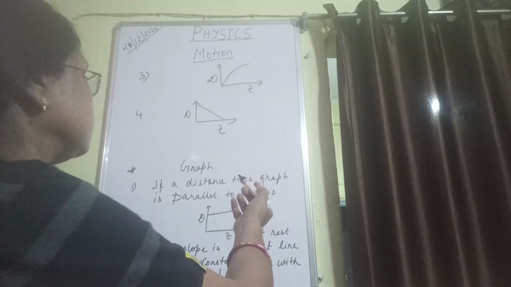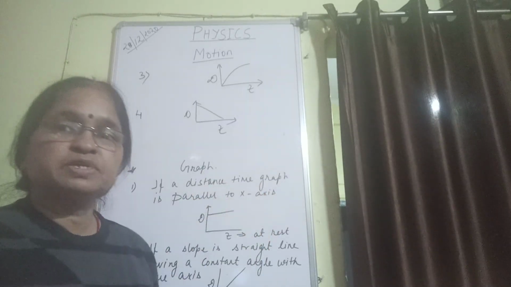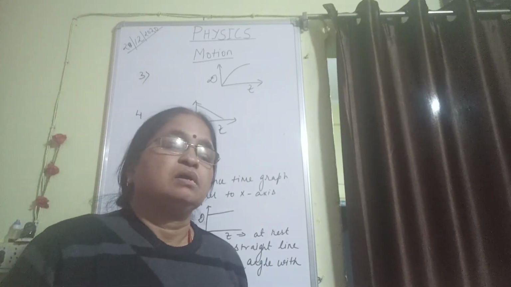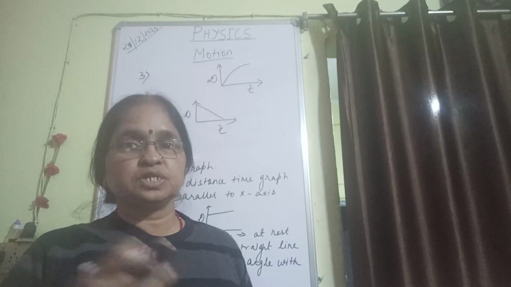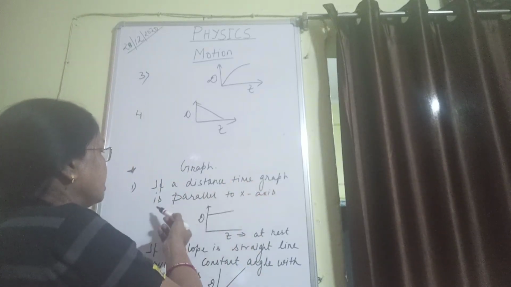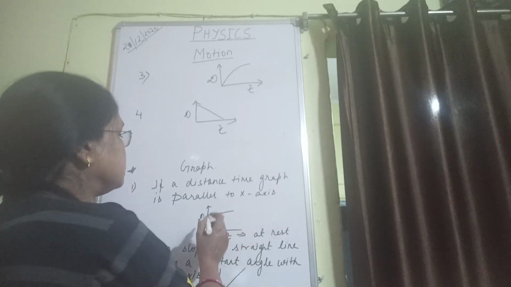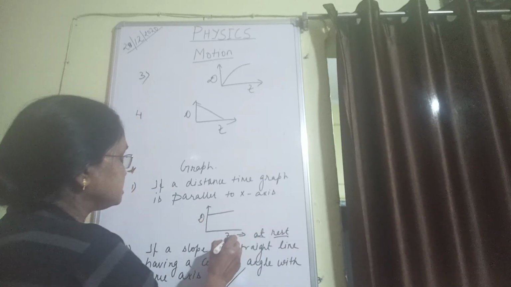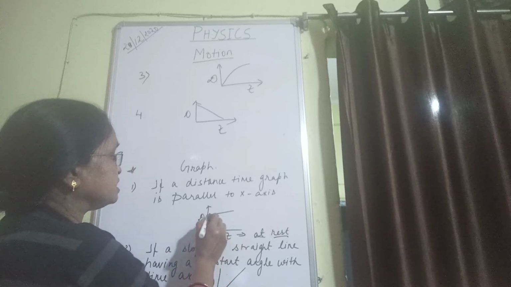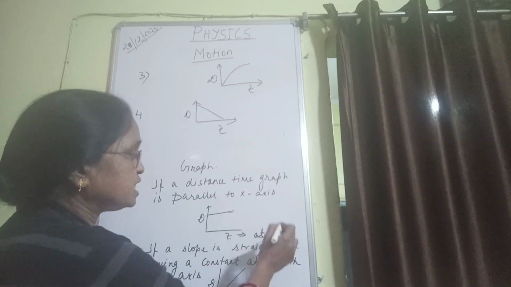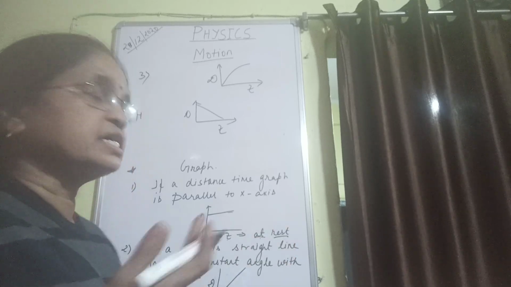Next topic, let's see graphs. A graph is the pictorial representation of two physical quantities, and on that representation data is presented. See, if a distance-time graph is parallel to the x-axis, then the body is said to be at rest. This is the time axis, this is distance, and this line is parallel to the x-axis. So it is said that the body is at rest.